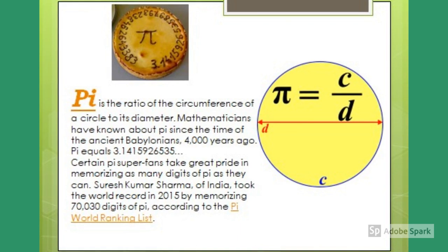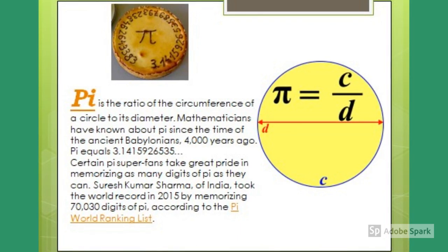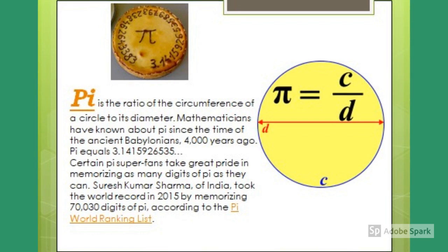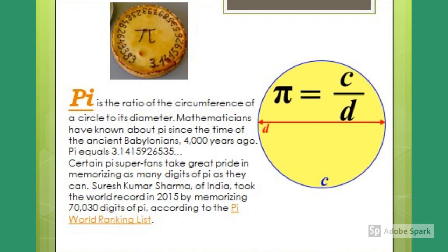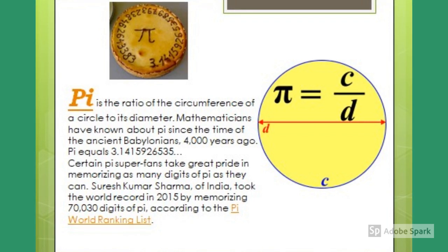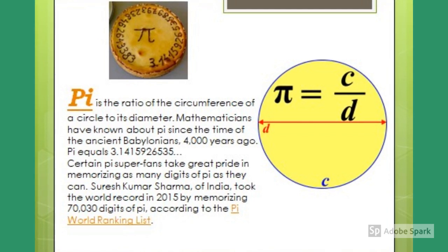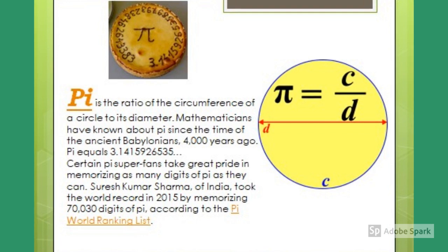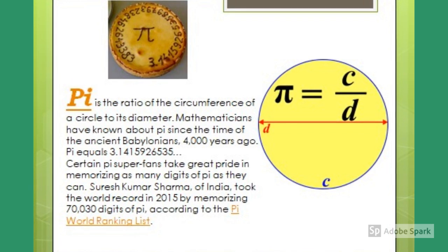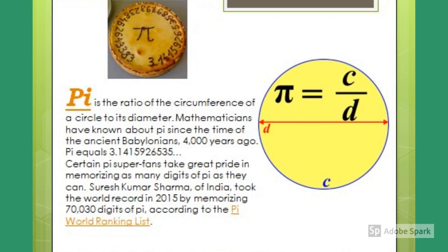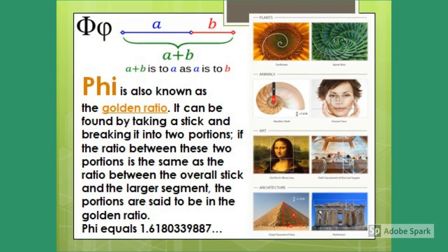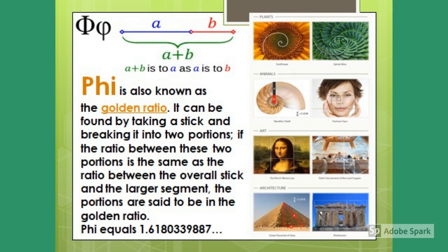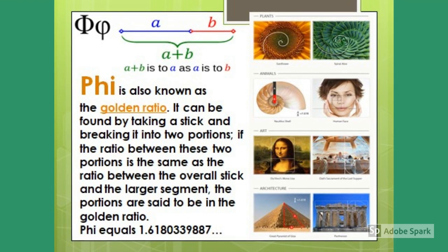There are certain super crazy fans of pi, who feel great pride in memorizing its digits. Among them, Suresh Kumar Sharma of India set a world record in 2015 by memorizing 70030 digits of pi.